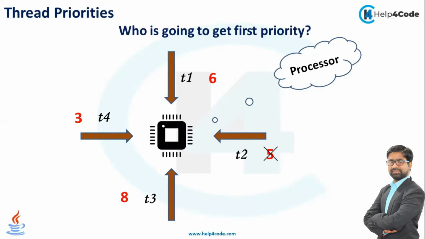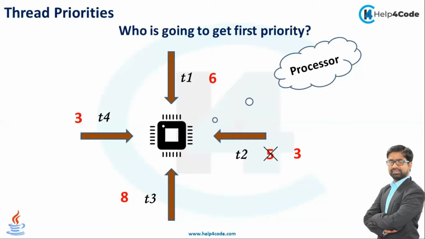Now, sometimes there is a possibility that two threads have the same priority. So what happens there? Like T4 and T2 have the same priority. T2 has priority 3 and T4 has priority 3. So who will execute first? Here we can't predict the output. It depends on the thread scheduler and your operating system.